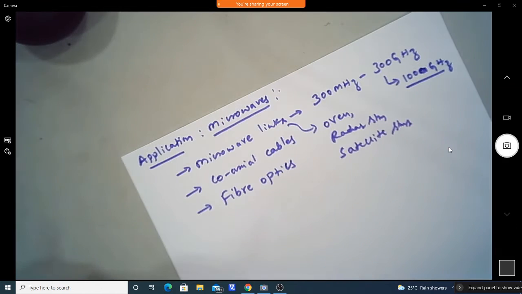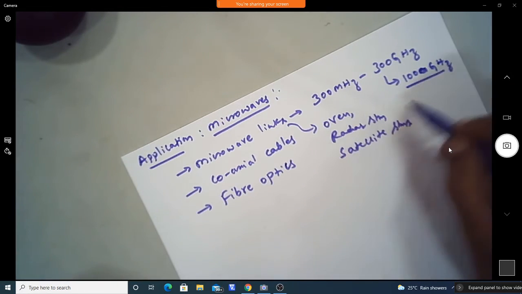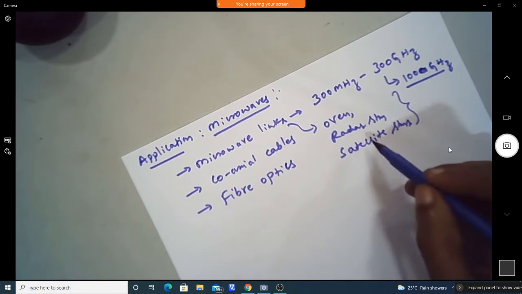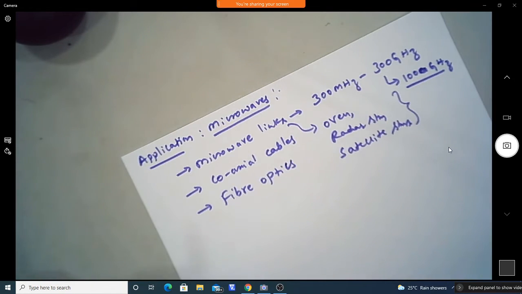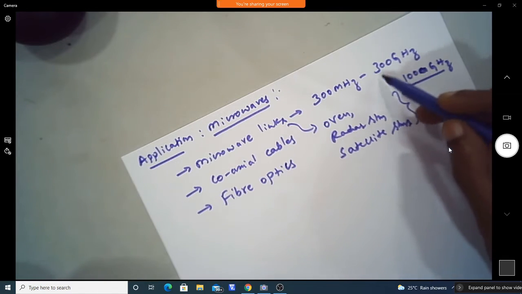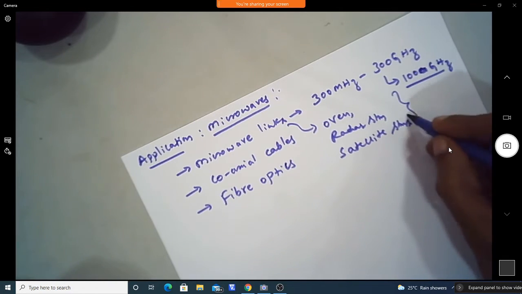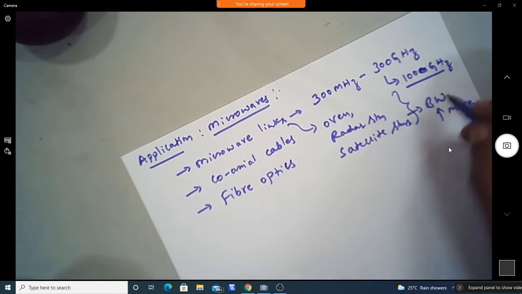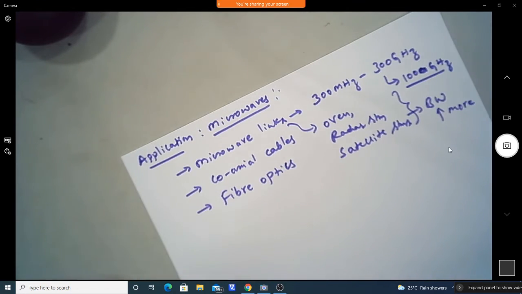Now specifically, microwaves are attracted more to the communication side, like radar systems, satellite communication and other communication systems, because of their larger bandwidth. At these higher frequencies the bandwidth availability is more, so that is the reason we use microwaves for communication.